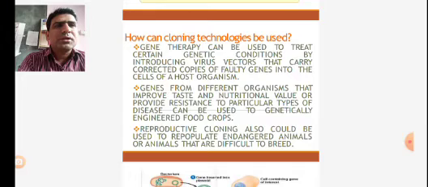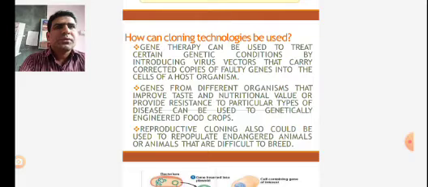Gene cloning technology or gene therapy can be used to treat certain genetic conditions by introducing virus vectors, and they can carry corrected copies of faulty genes in the cells of the host organism.